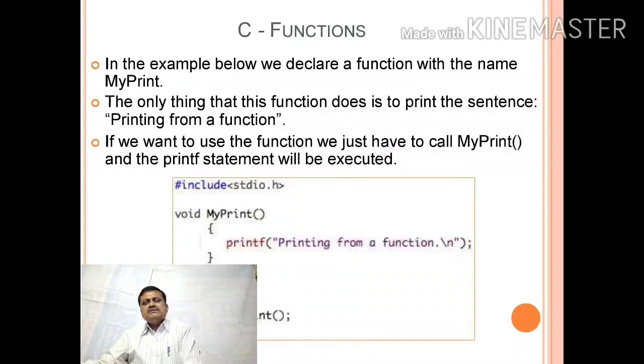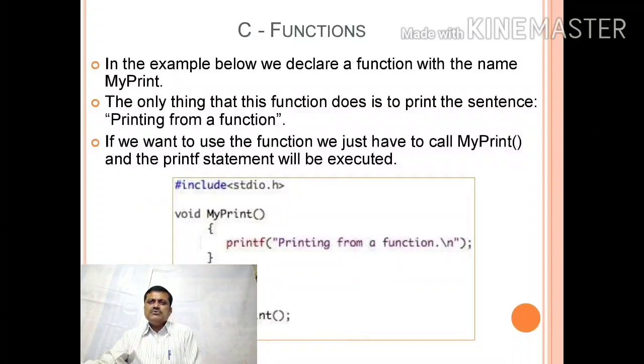Now, in the given example, you can see we declare a function with the name myPrint. The only thing this function does is to print the sentence "printing from a function". This much only you can print with the function name myPrint. If we want to use the function, we just have to call myPrint and the printf statement will execute.